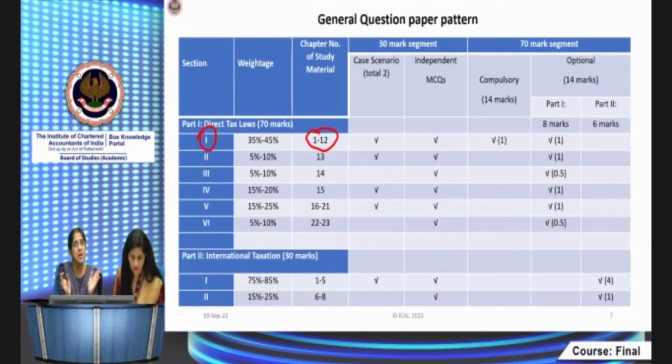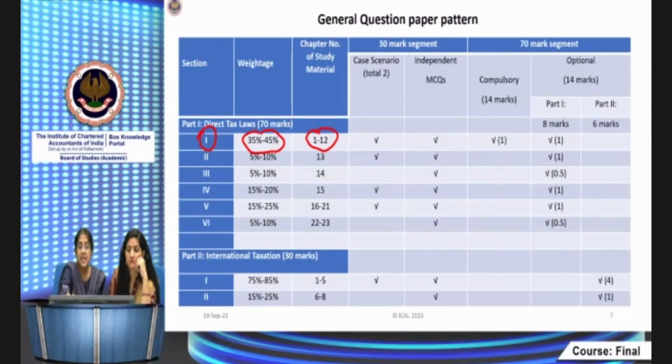So chapters 1 to 12 form the core, very important chapters in the entire paper. That is why a very high weightage of 35 to 45% is assigned to this particular section. And what type of questions do you get from that?